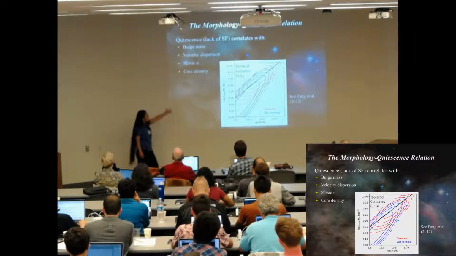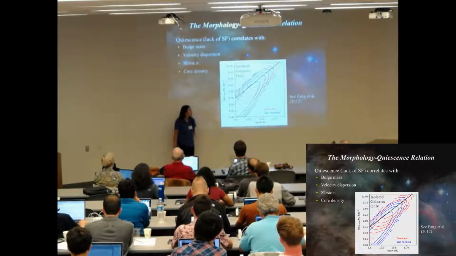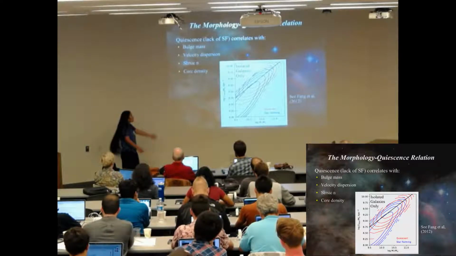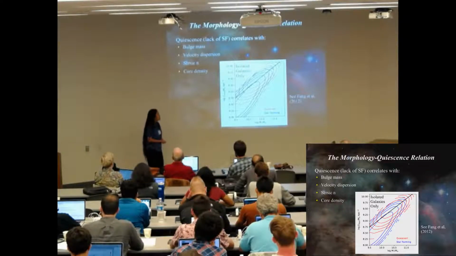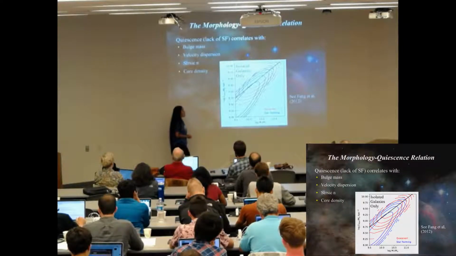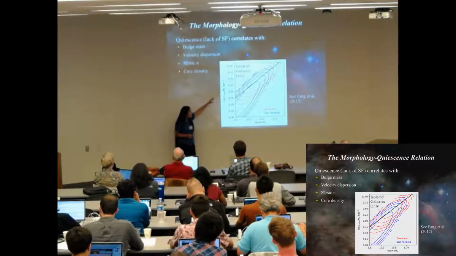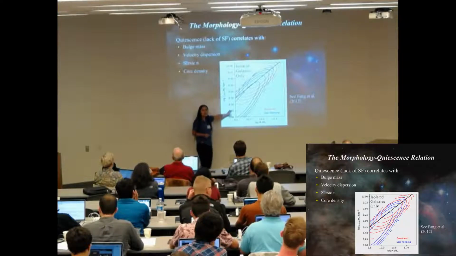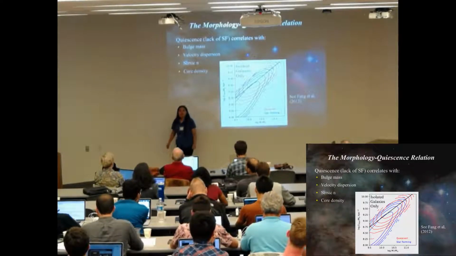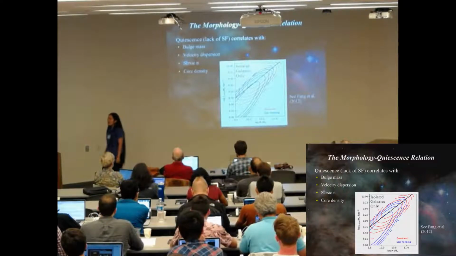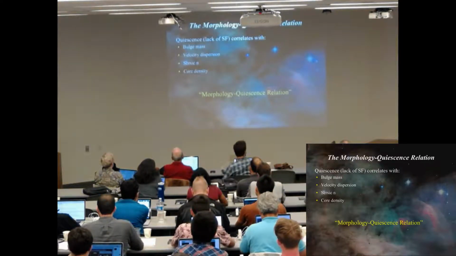Now this is Sigma 1, the core density within 1 kiloparsec, versus stellar mass. And this is one manifestation of this relation that I'm calling the morphology-quiescence relation. Okay, and this is simply that the quiescent galaxies, which are in red, are higher up in this diagram than the star-forming galaxies, which are in blue. So the quiescent galaxies have denser core masses. So this is a manifestation of what we're calling the morphology-quiescence relation.